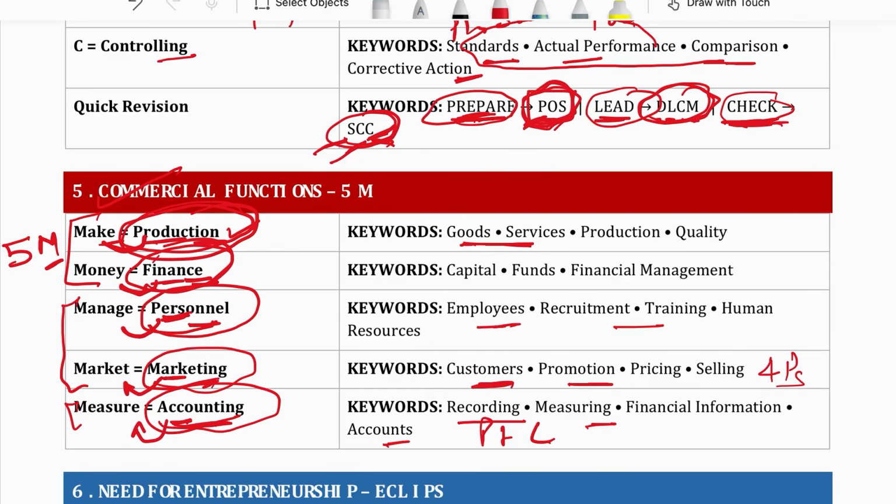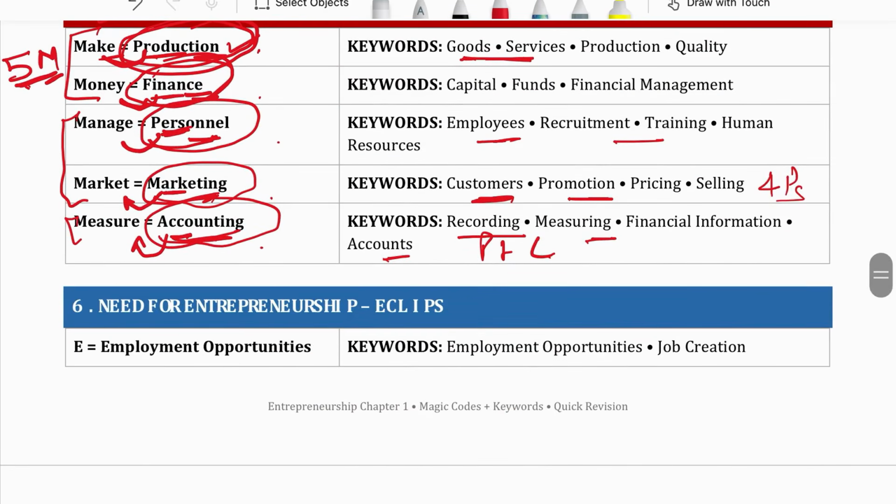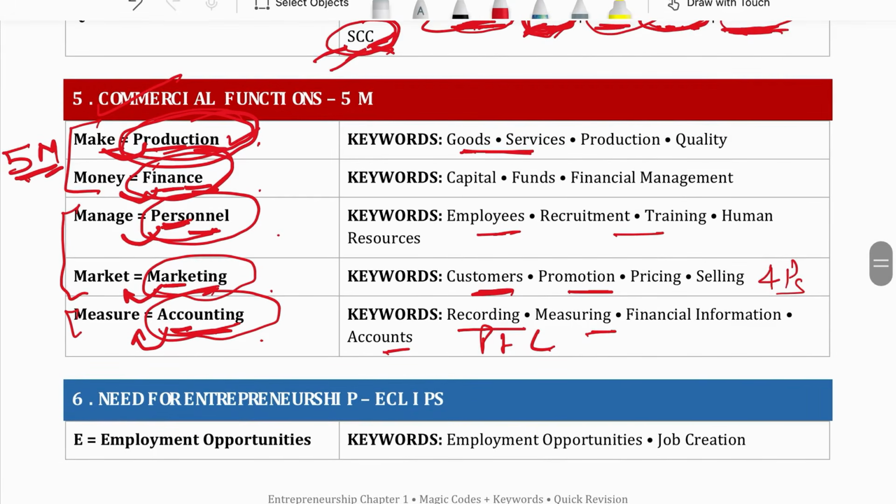So remember these 5 M's: make, money, manage, market and measure. 5M is a magic word. The functions are production, finance, personnel, marketing, accounting, but these 5M are the magic codes to remember these 5 functions. So these are all the functions of an entrepreneur, which is a very, very important topic. The examiner will 100% ask this question in your exams.